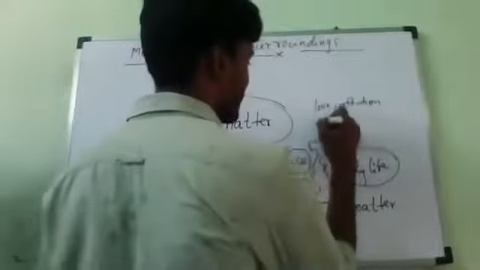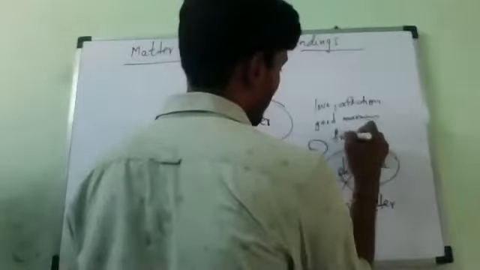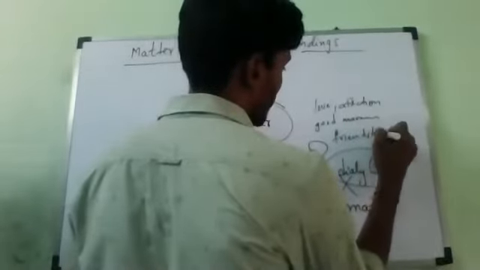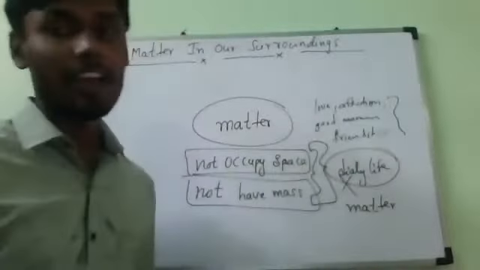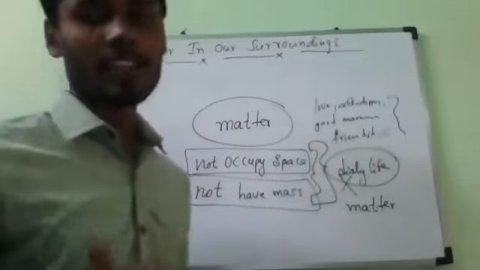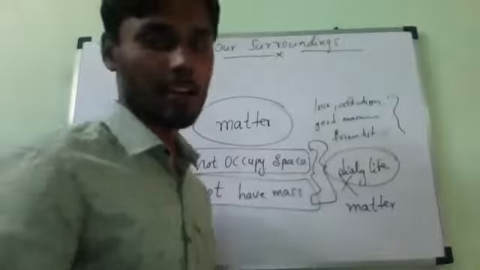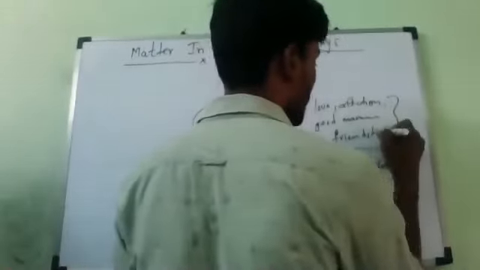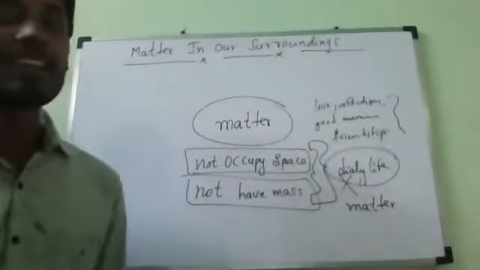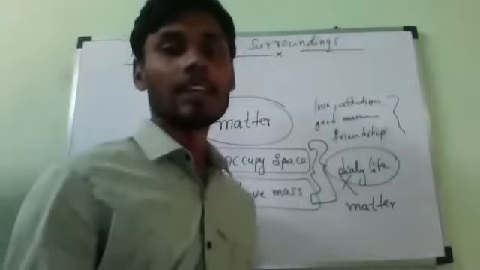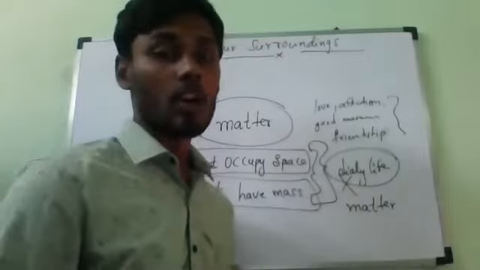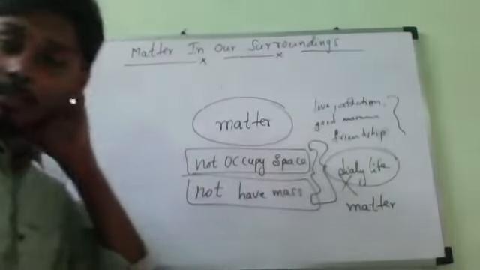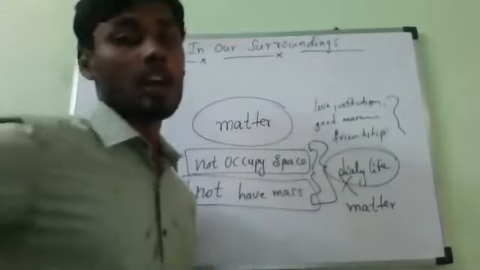Nobody is answering. Friendship, good manners, love, affection, understanding, hatred, hunger. Hunger also. I will eat 1 kg of rice, but I cannot show my hunger. Correct or not? So friendship, hunger, anger, taste, smell, thoughts, ideas, everything is called non-matter, which means not occupying space and not having mass.